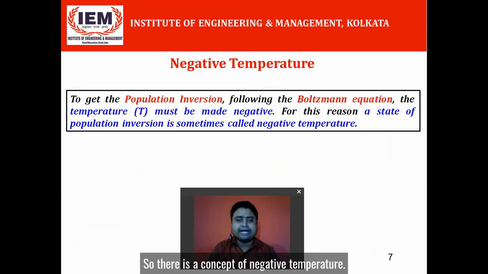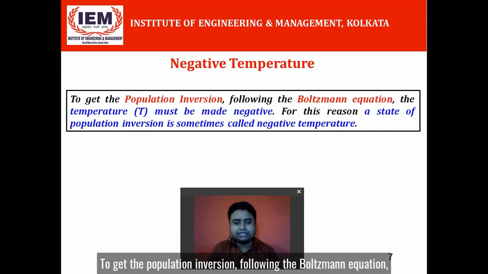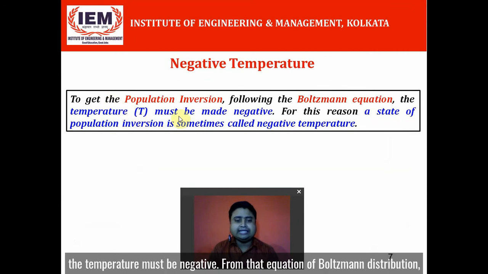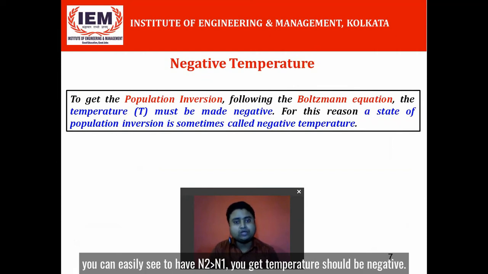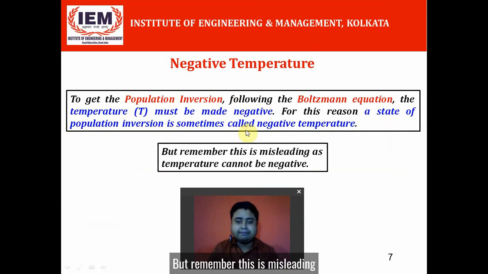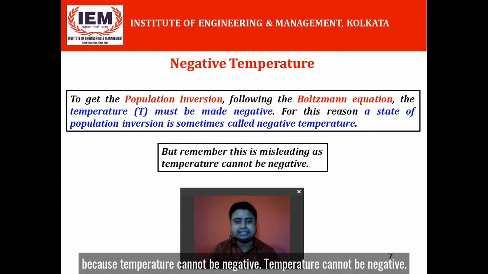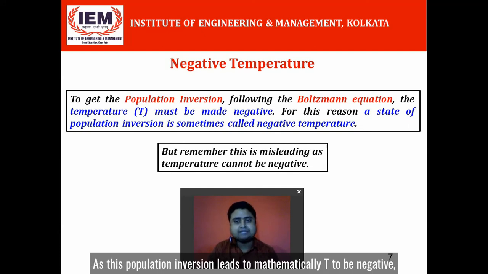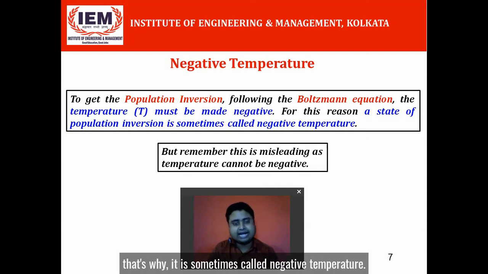So there is a concept of negative temperature. To get the population inversion following the Boltzmann equation, the temperature must be negative. From that equation of Boltzmann distribution, you can easily see that to have N2 greater than N1, the temperature should be negative. That's why a state of population inversion is sometimes called negative temperature. But remember, this is misleading, because temperature cannot be negative. As this population inversion leads mathematically to T being negative, that's why it is sometimes called negative temperature.